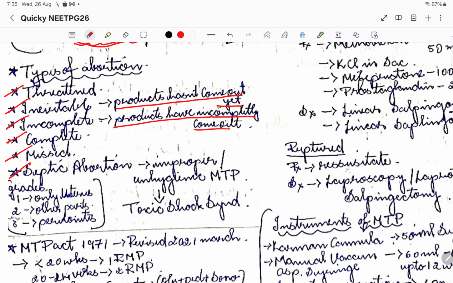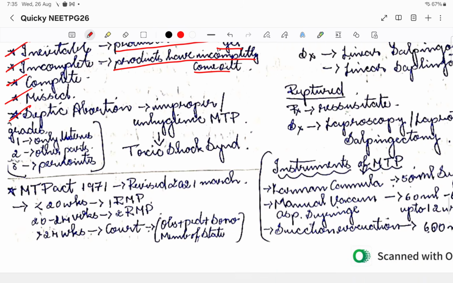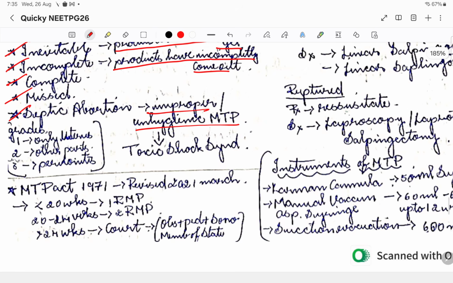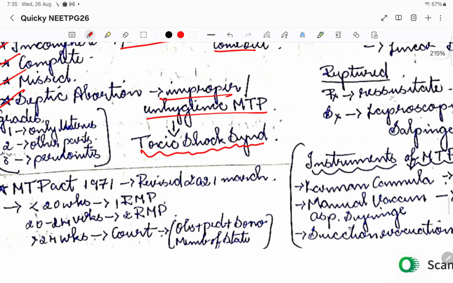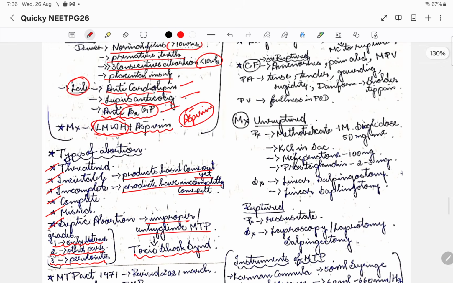With respect to septic abortion, this happens because of improper, unhygienic MTP practices. It might lead to toxic shock syndrome, and the patient might die. There are grades of septic abortion: if only the uterus is involved in sepsis, it is grade 1. Grade 2 is when other parts are also involved, and if peritonitis happens, it is grade 3. So this is all about abortion.